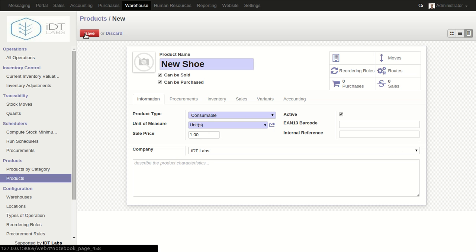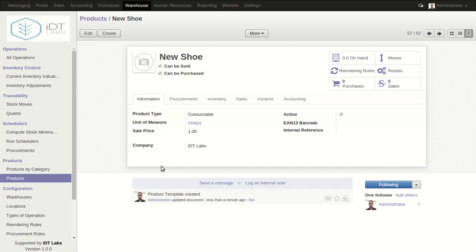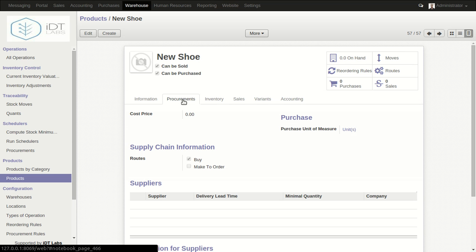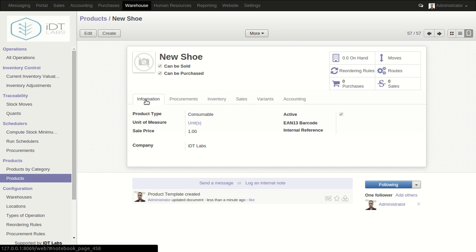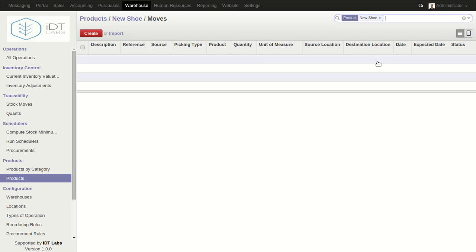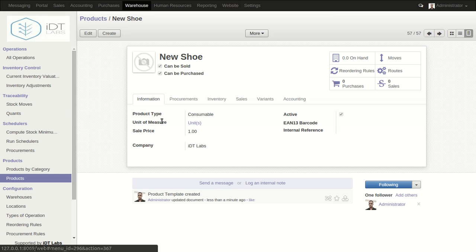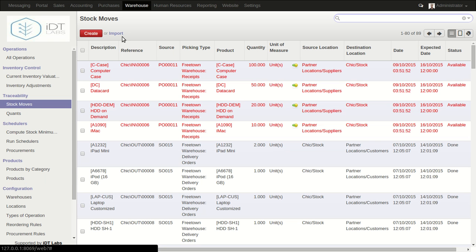As we save this product, automatically we can see 0 products on hand. What you're seeing here is that you create a product, but behind the scenes something different is happening. So let's just come to moves. Let me say we come to stock moves. Now if we come to stock moves and then search for that product,